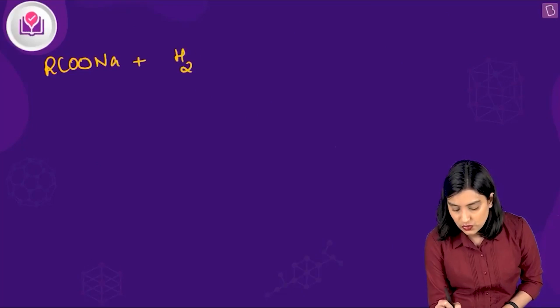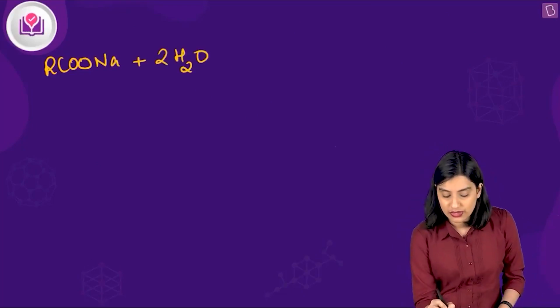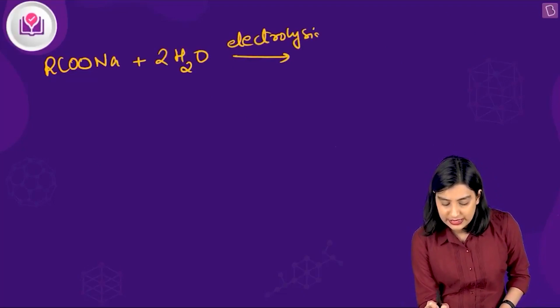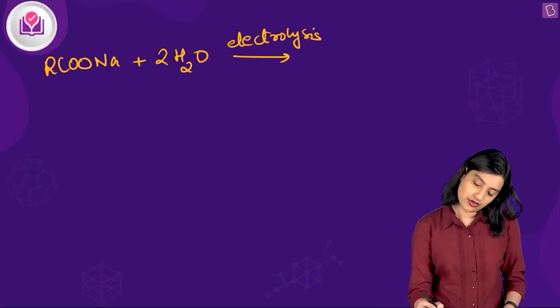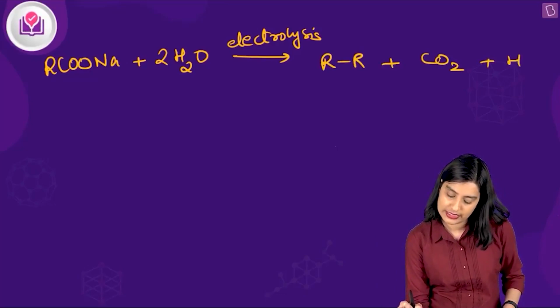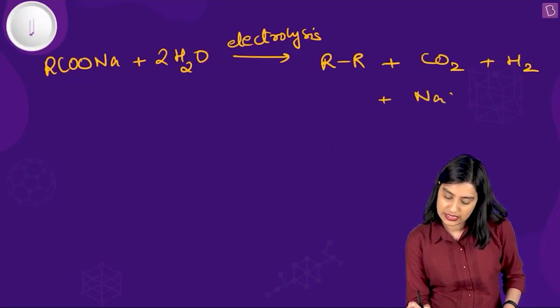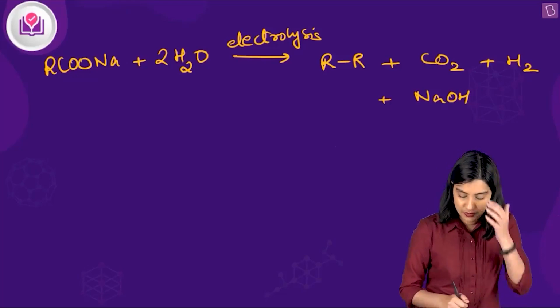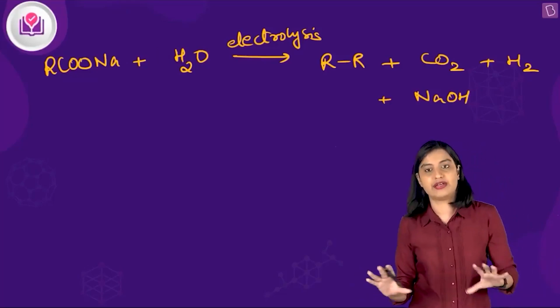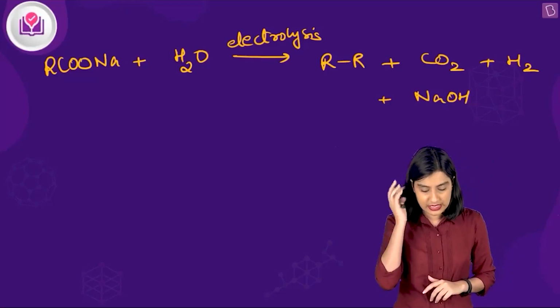So now let's come back to the reaction and complete it. You have RCOONa plus 2 H2O. We did electrolysis to get the alkane, carbon dioxide, H2, and also NaOH, which is in solution. If you are very particular about balancing it, go ahead and balance it. I find that qualitative understanding is enough, so I'm going to leave it like this.